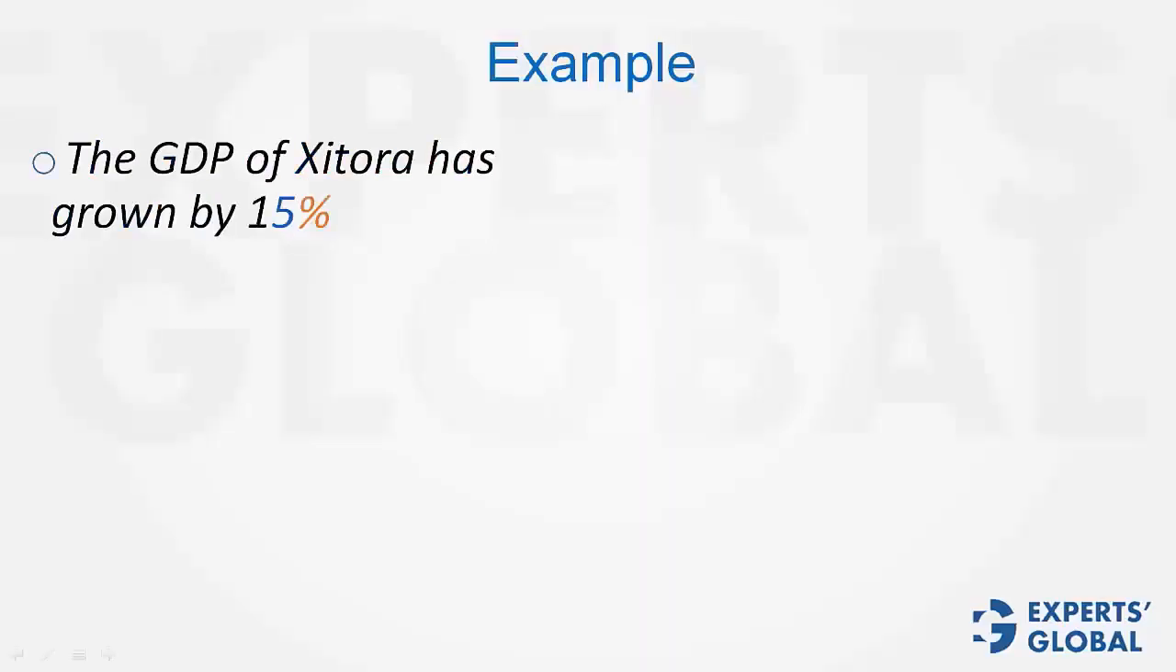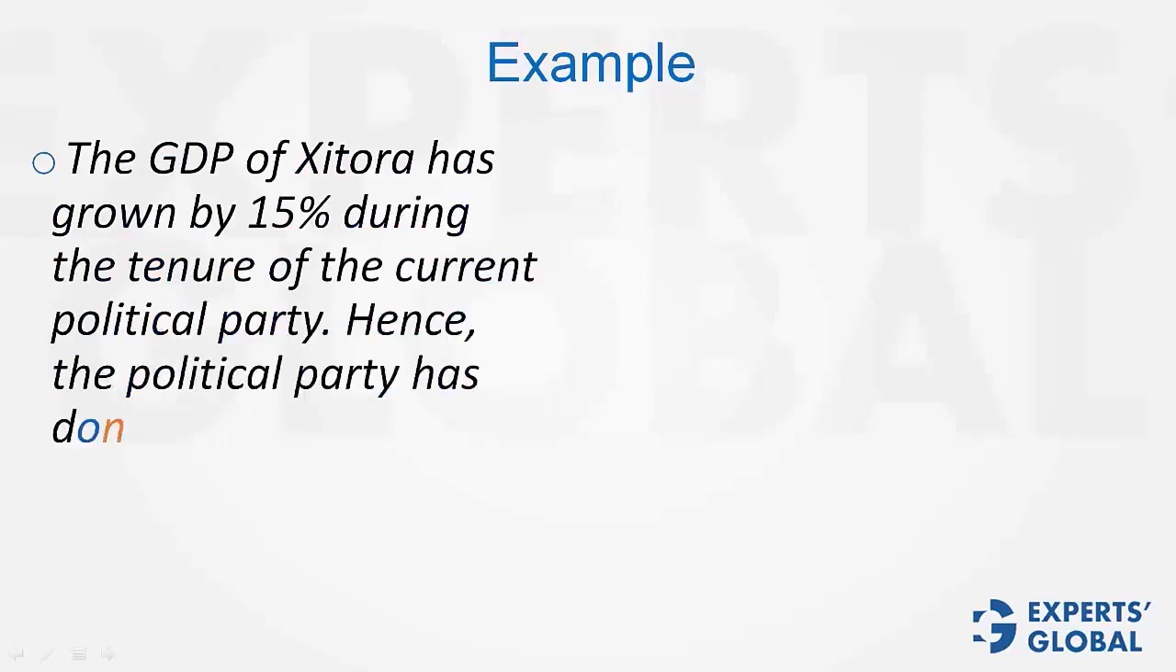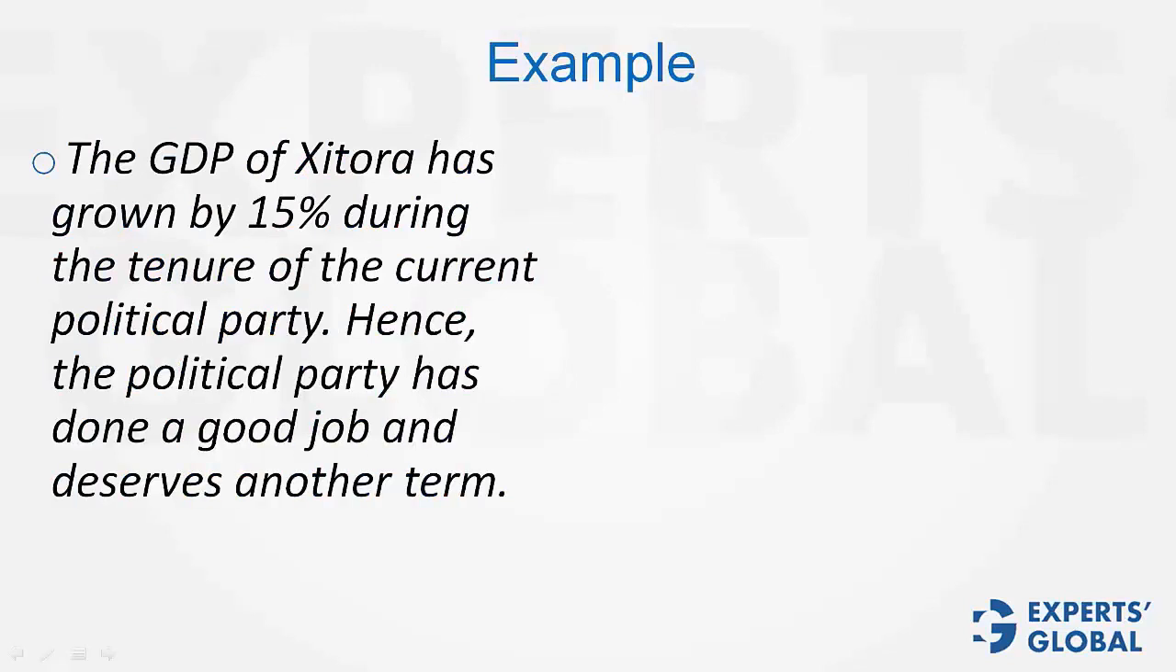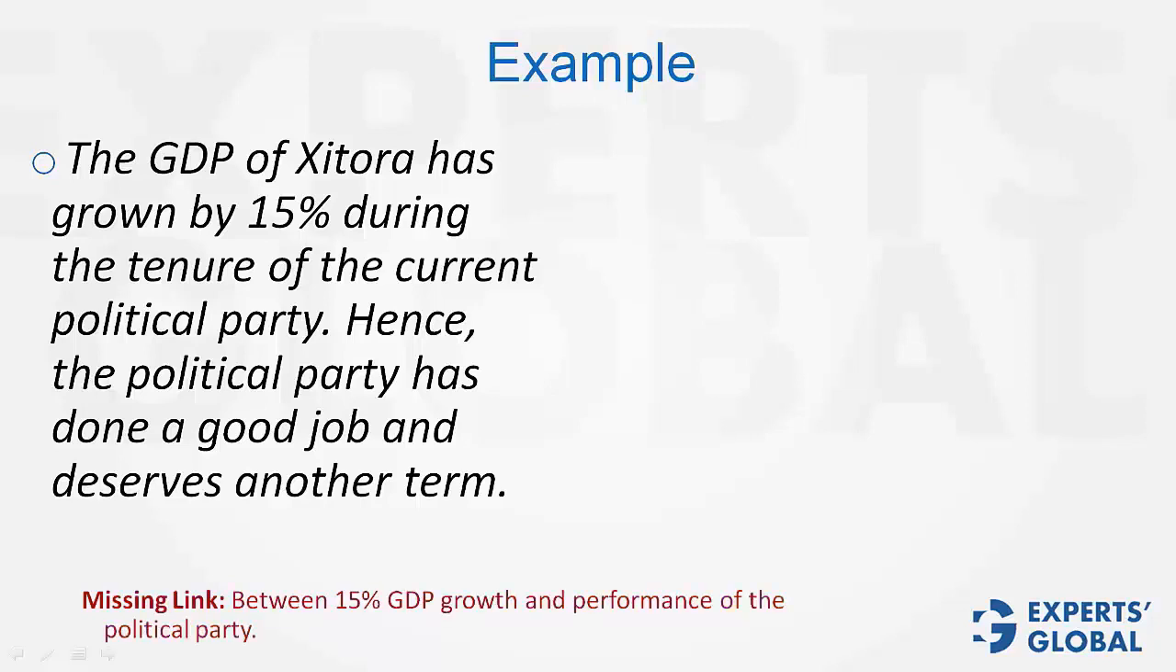The same example that we took in the assumptions session. The GDP of Zatoria has grown by 15% during the tenure of the current political party. Hence, the party has done a good job and deserves another term. The missing link is, of course, between the 15% GDP growth and the conclusion that the party has done a good job. Let's look at some answer choices and decide whether they fit as fine strengthening statements.